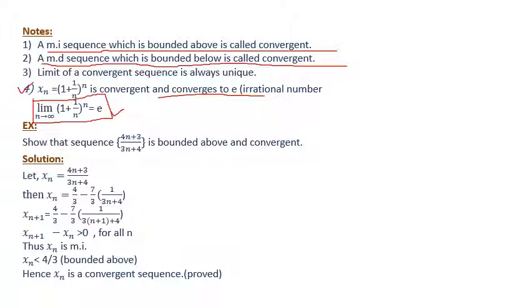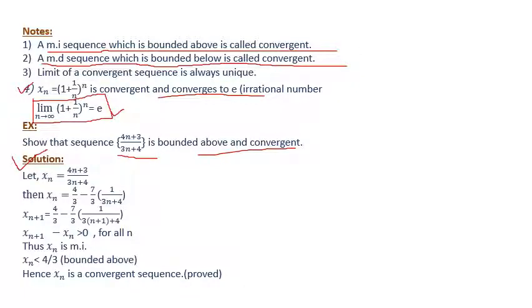Now next, show that the sequence (4n plus 3) by (3n plus 4) is bounded above and convergent, right? So see the solution.